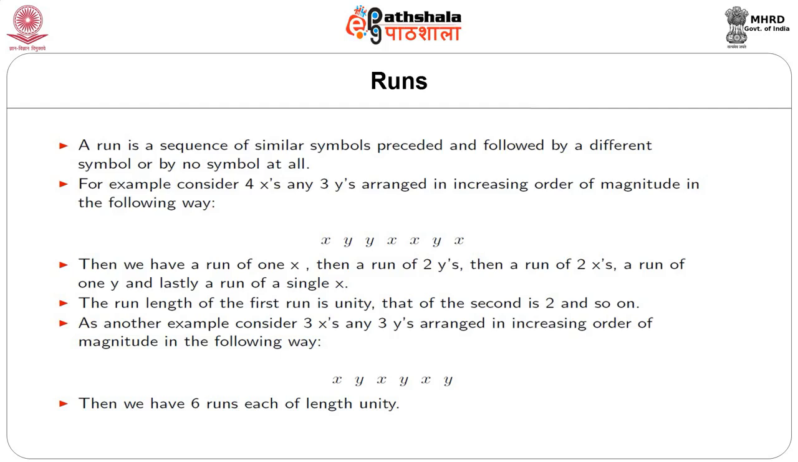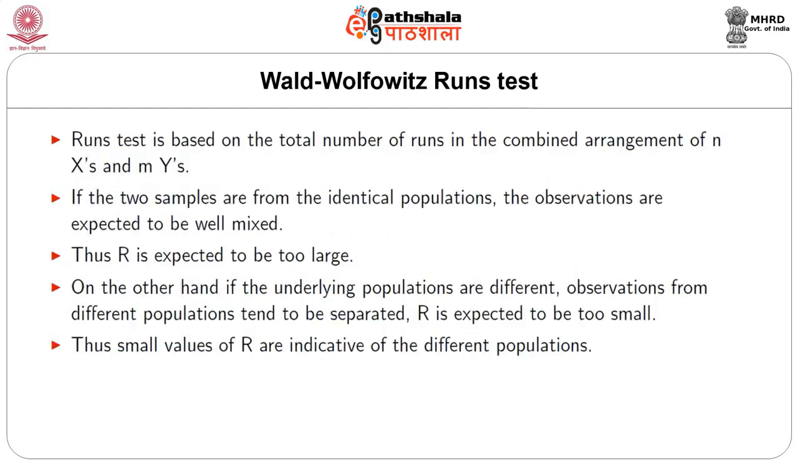As another example, consider 3 X's and 3 Y's arranged in increasing order of magnitude in the following way: X, then Y, then again X, then Y, then again X, then Y. Then we have a total of 6 runs, but each of length unity. So our test, that is the Wald-Wolfowitz runs test, is based on these runs. The runs test is based on the total number of runs in the combined arrangement of m X's and n Y's.